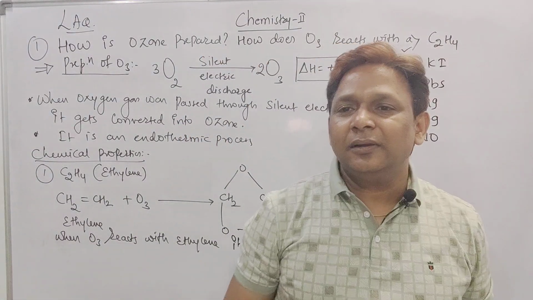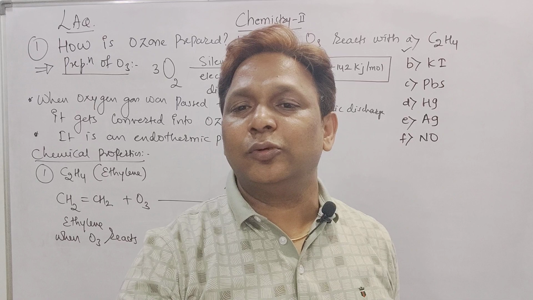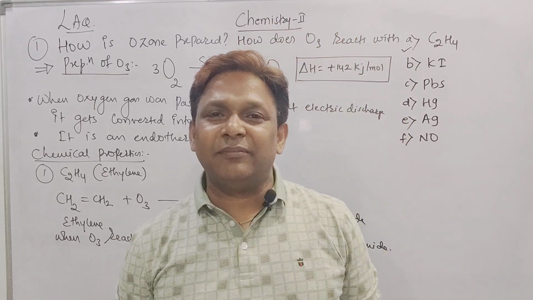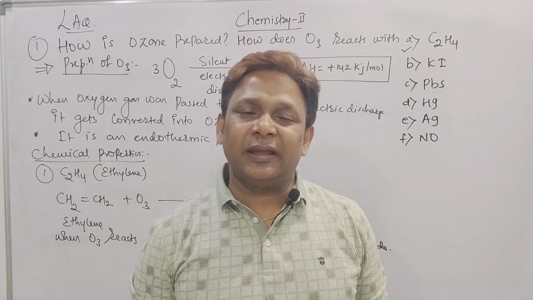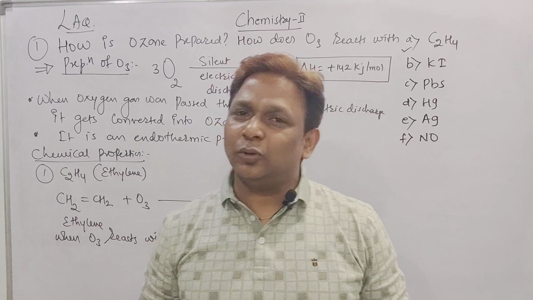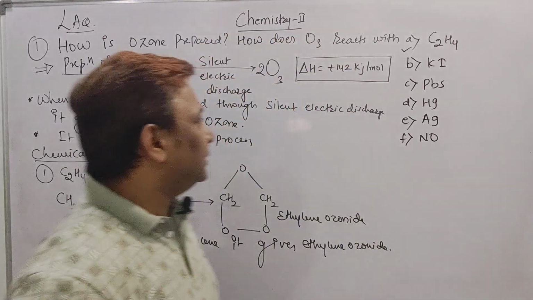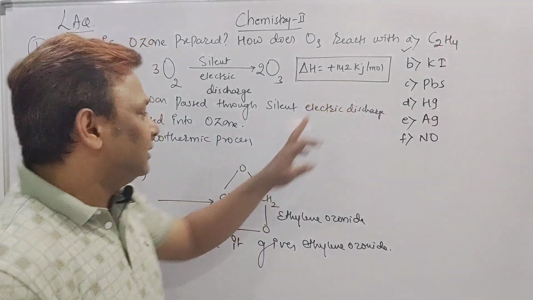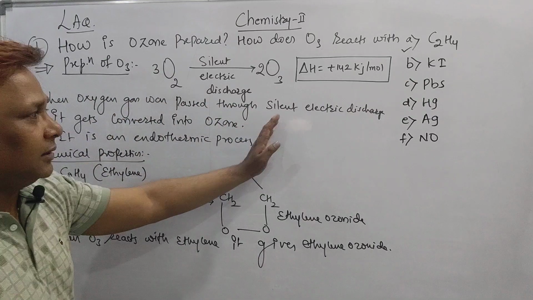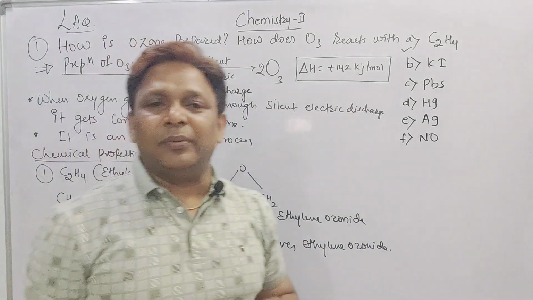Once again repeat, beta. How can the ozone be prepared? What are the methods to prepare the ozone? Hey beta, only one method, that is the lab method. And what is the lab method? You know that when oxygen gas is passed through silent electric discharge, it gets converted into ozone. It is an endothermic process. Yeah beta, it is an endothermic process. In this endothermic process, oxygen gas will be converted into ozone.